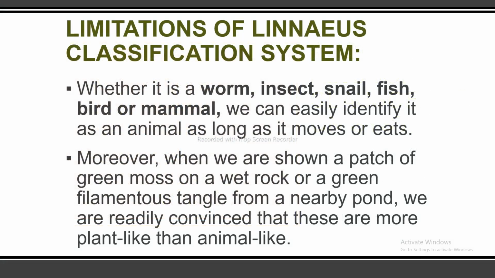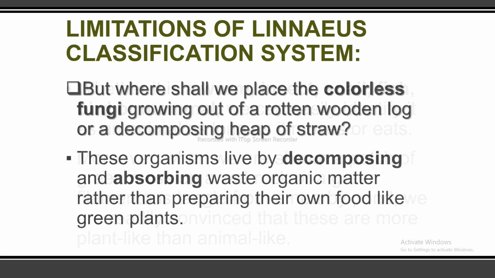Now I will further discuss the limitations of the Linnaeus classification system. Whether it is a worm, insect, snail, fish, bird or mammal, we can easily identify it as an animal as long as it moves or eats. Moreover, when we are shown a patch of green moss on a wet rock or a green filamentous tangle from a nearby pond, we are readily convinced that these are more plant-like than animal-like.